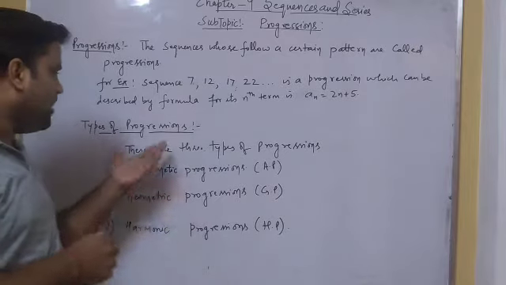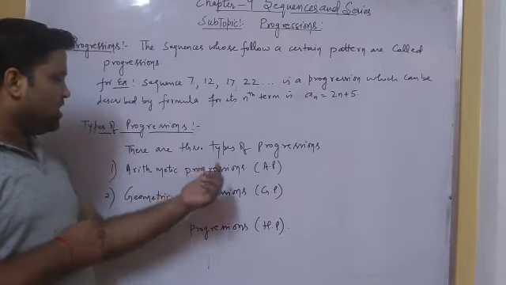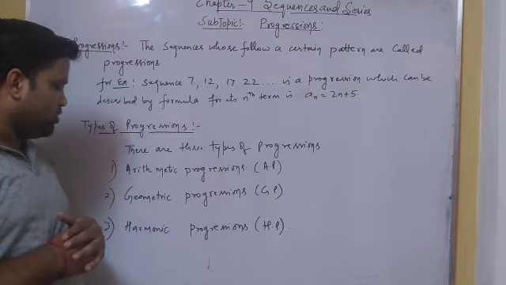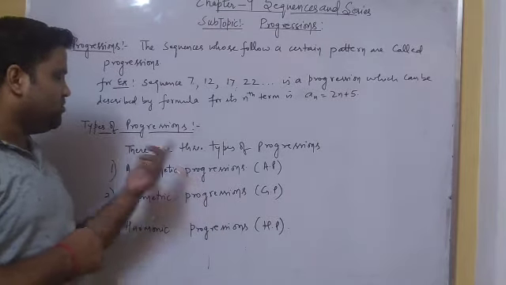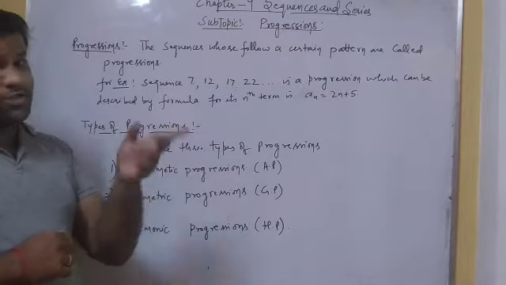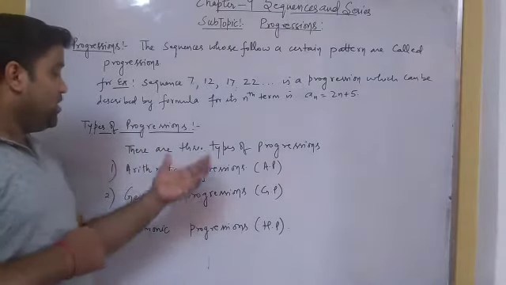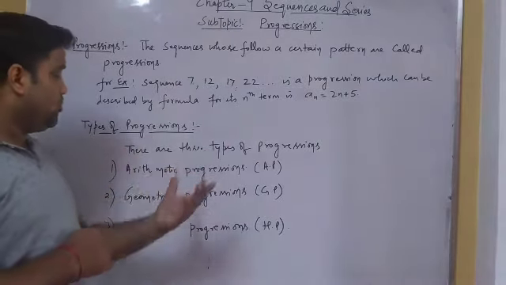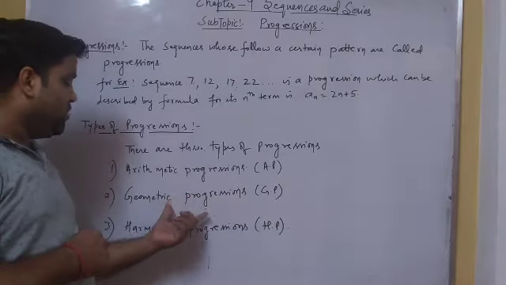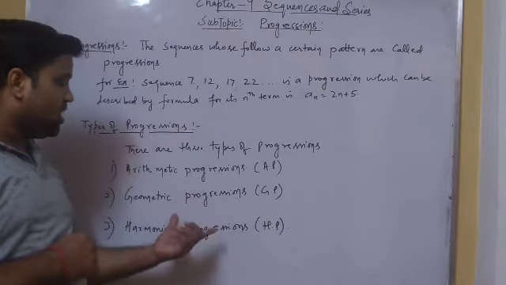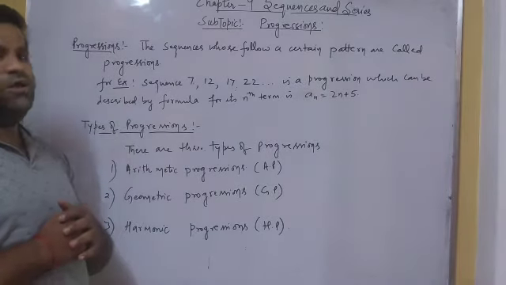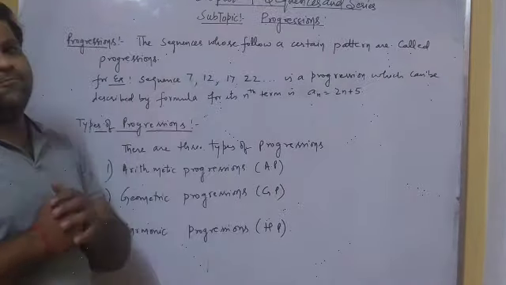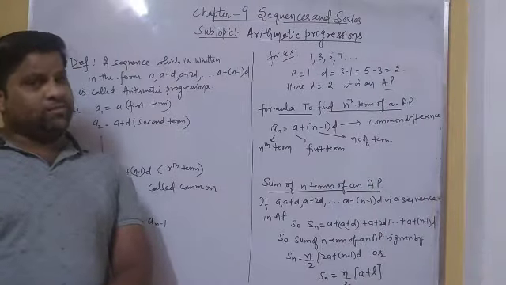We have three types of progressions. First is the arithmetic progression, second is the geometric progression, and third is the harmonic progression. In our 11th class, we will study the arithmetic progression. You have also studied arithmetic progression in class 10th, but we will study it with more questions, and we will study our new topic, which is geometric progression. Harmonic progression comes in competitive exams. Let us start our new topic, which is arithmetic progressions.